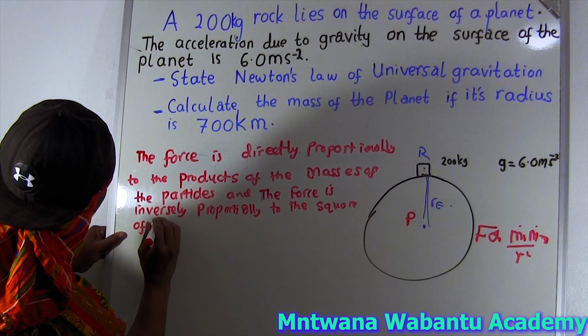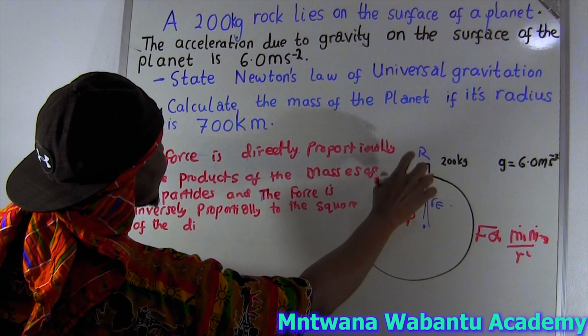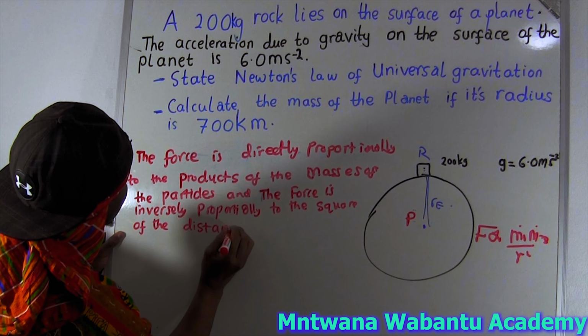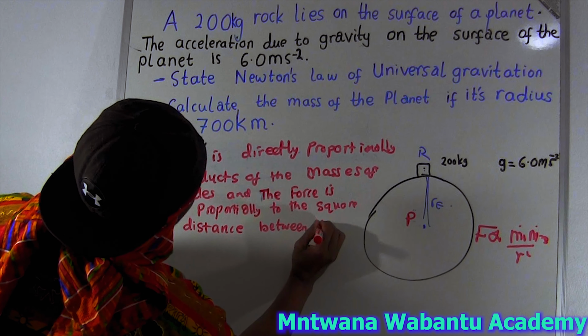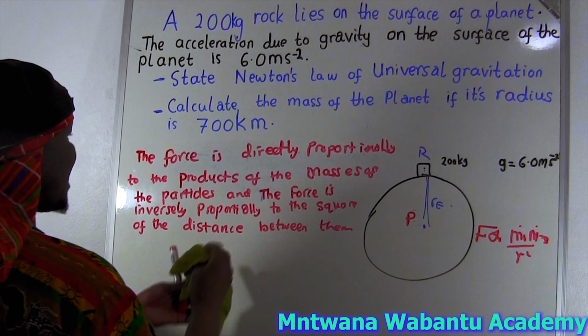That means the distance between these two masses, like here, the rock and the planet. Okay, cool. So I think this is clear.